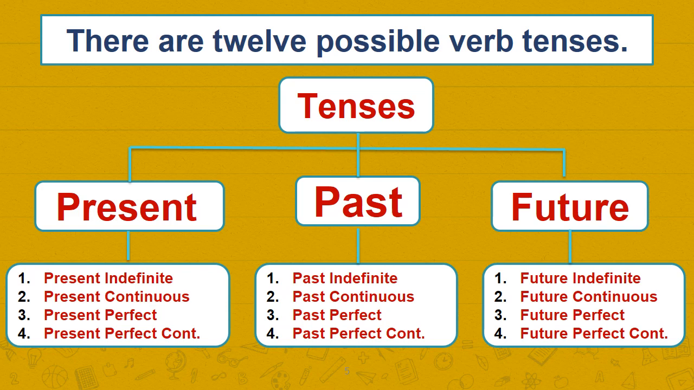Number 1, present indefinite, present continuous, present perfect, present perfect continuous tense. Similarly, past indefinite, past continuous, past perfect, and past perfect continuous. In the same way, future indefinite, future continuous, future perfect, and future perfect continuous.